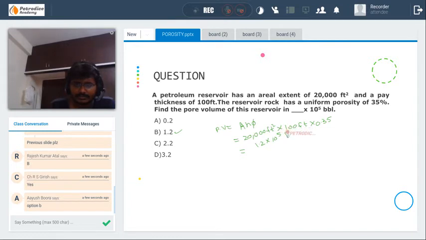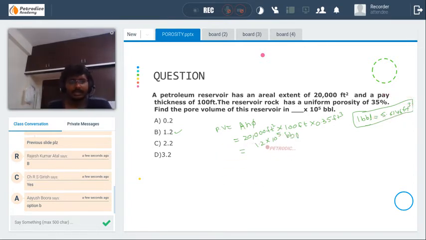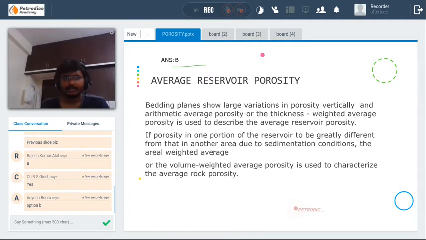Sorry, you have to convert this feet cube into barrel. That is, 1 barrel is equal to, as I've already shown you in the unit conversion, 5.6146 feet cube. You have to use this conversion factor. Okay, let's continue. Everybody note down this question. It's a very basic and important question.